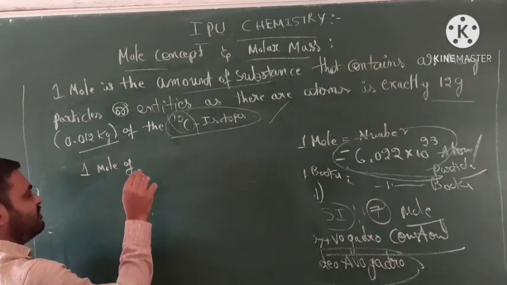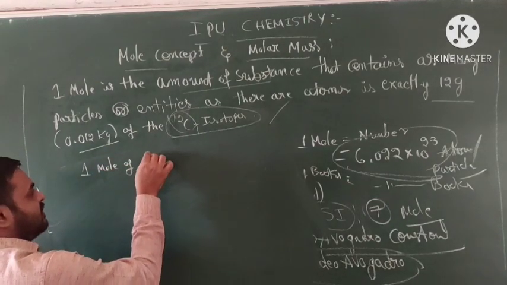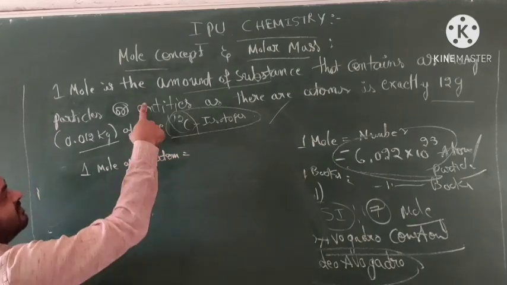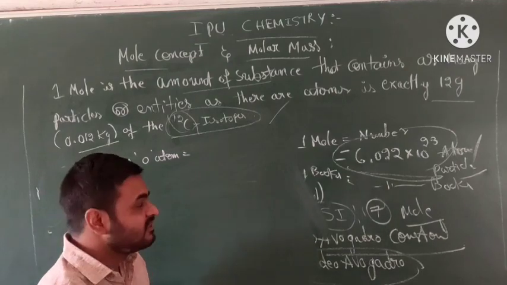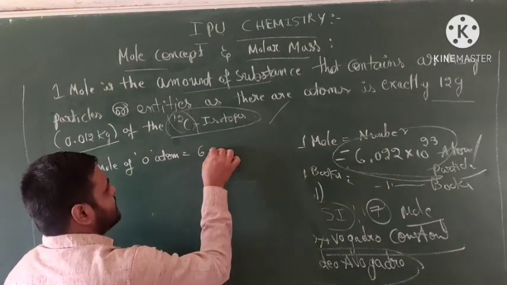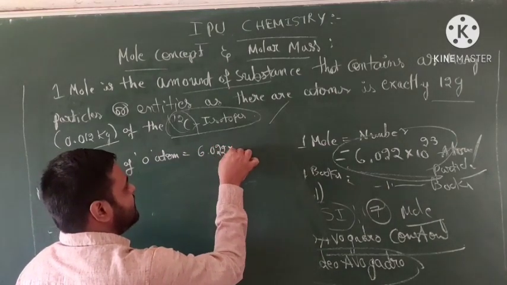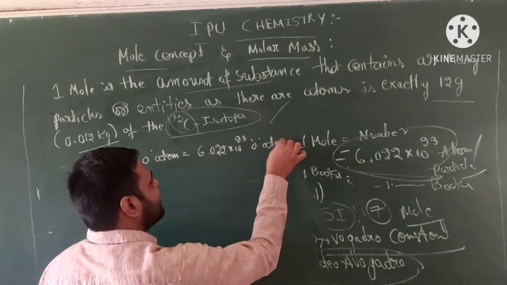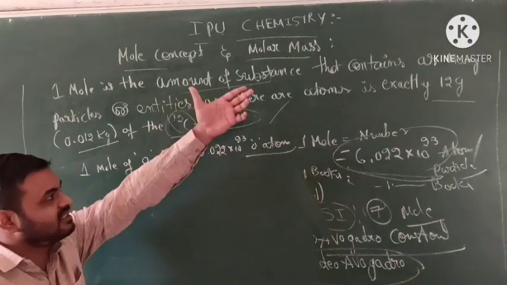One mole of oxygen atoms. How much value will that be equal to? It is equal to 6.022 × 10^23 oxygen atoms. This is the meaning of the mole concept.